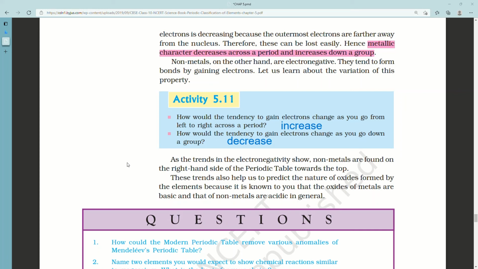Non-metals, on the other hand, are electronegative. They tend to form bonds by gaining electrons. Non-metals gain electrons. Metals lose electrons.